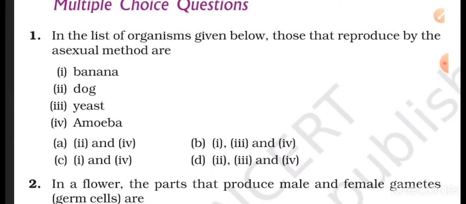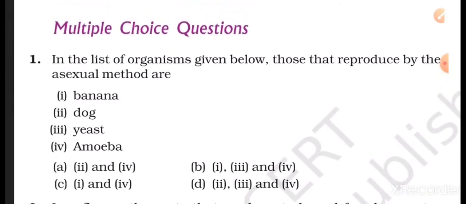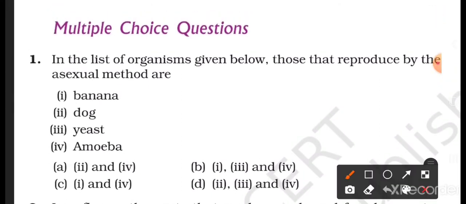Question number 1. In the list of organisms given below, those that reproduce by the asexual method are banana, dog, yeast, amoeba. Now, four options are there. We have already studied sexual reproduction and asexual reproduction.